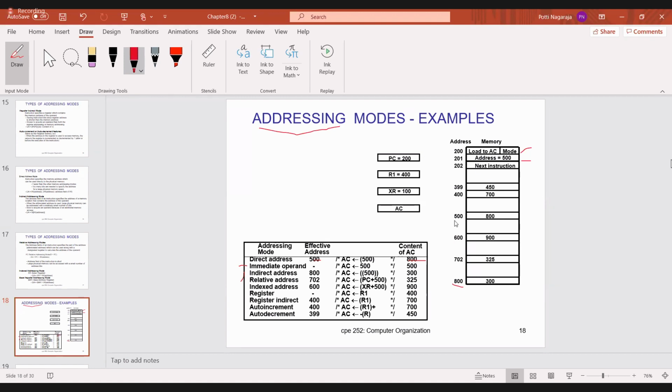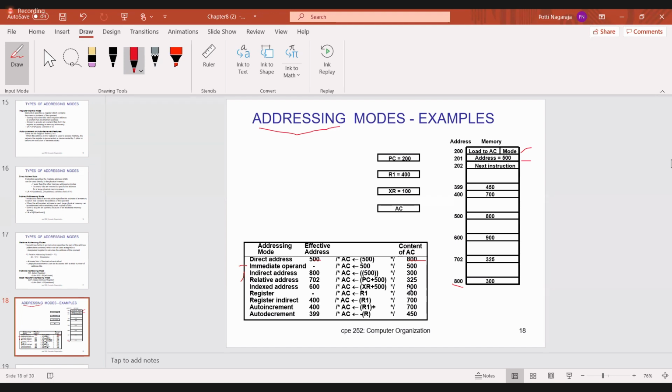Check what is in 700. It will be incremented by 2, so 702. In 702, what is the value present? 325. That 325 has to be transferred to the accumulator register. So the accumulator register contains the value 325. Do you understand what I said?